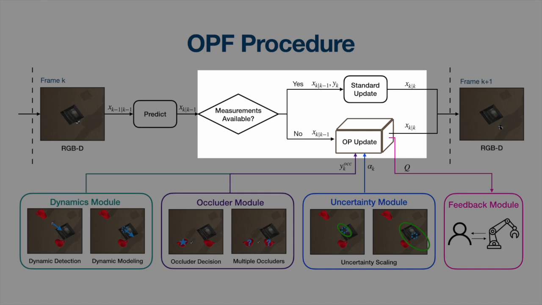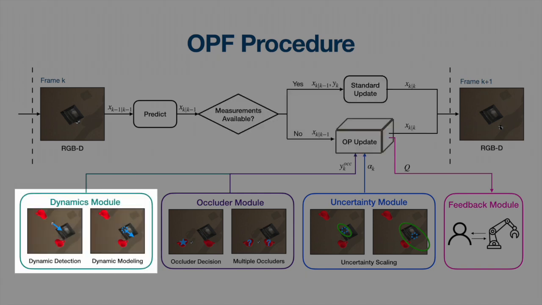The standard update is no different from the original one in the particle filter, which assigns weights to each particle to approximate the true state distribution. However, when the measurement is not available, possibly due to occlusion or sensor failure, the standard update will stop, as shown in the previous video. In that case, we decompose the object permanence idea into 4 modules and formulate the OP update. First, if the object was moving before the current frame, then the dynamics module is utilized to model the dynamics of the object under occlusion by fitting the past trajectory.